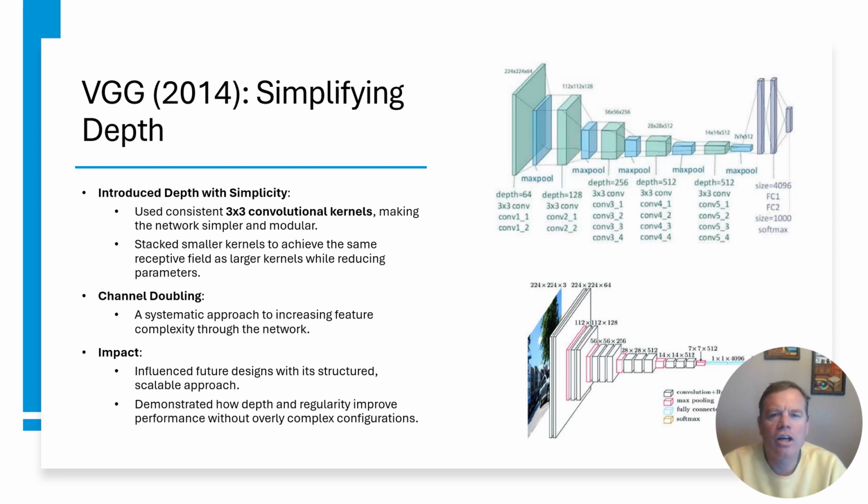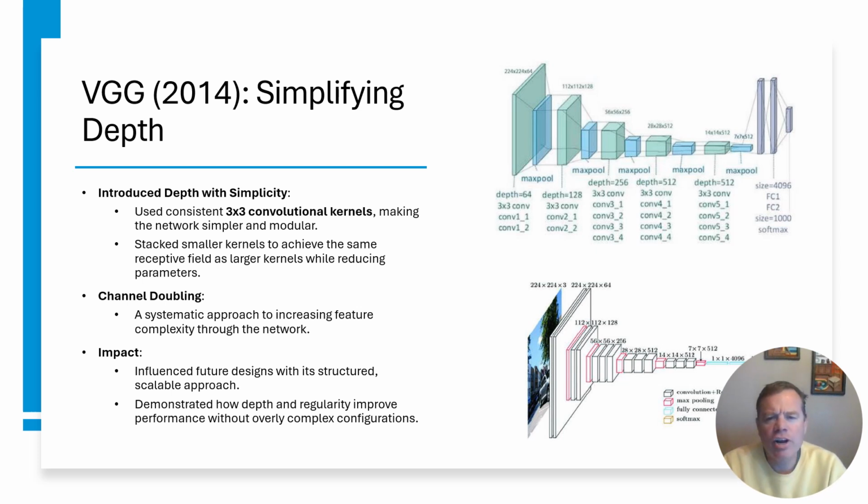The VGG architecture took the ideas introduced by AlexNet and refined them into a more systematic, methodical approach. One of its most notable contributions was using smaller 3x3 convolutional kernels throughout the network. By stacking these smaller kernels, VGG achieved the same effective receptive field as larger kernels, but with fewer parameters and more nonlinear layers. This change allowed for deeper architectures while maintaining computational feasibility.